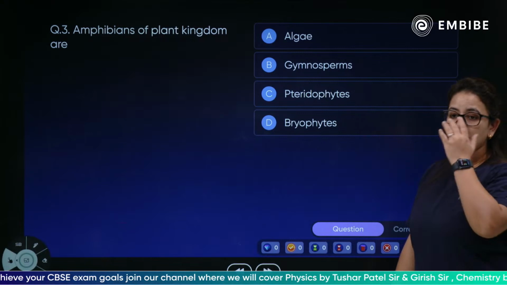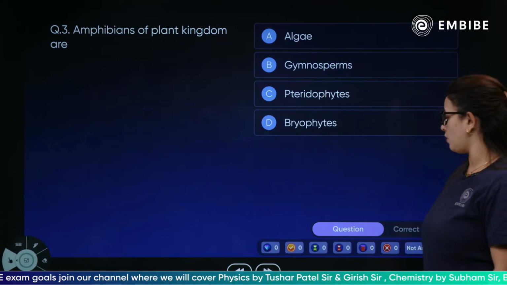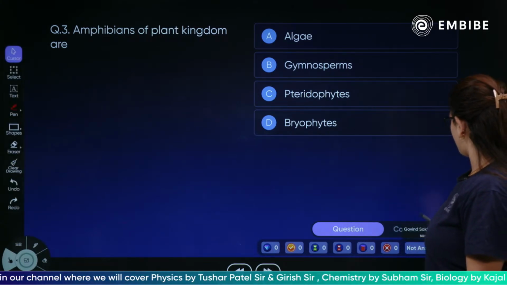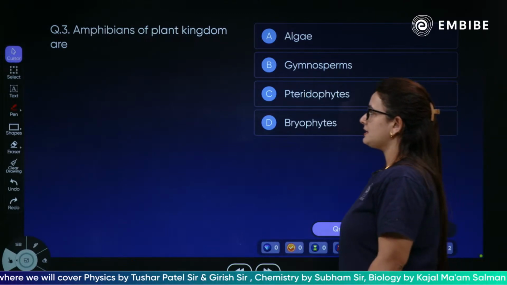Which among them is known as the amphibians of plant kingdom? Absolutely simple question. Yes, very simple question.